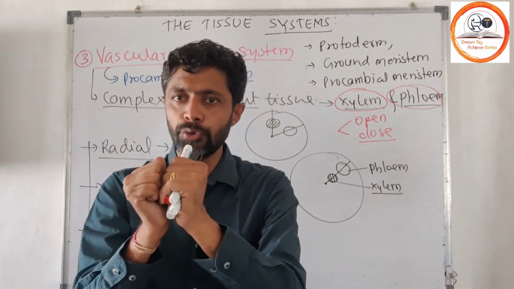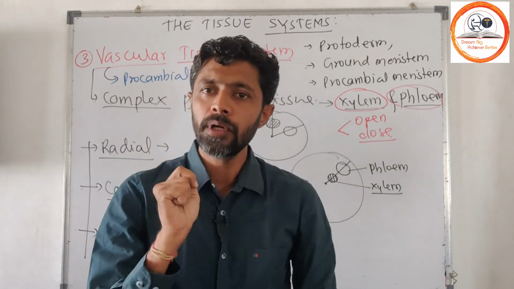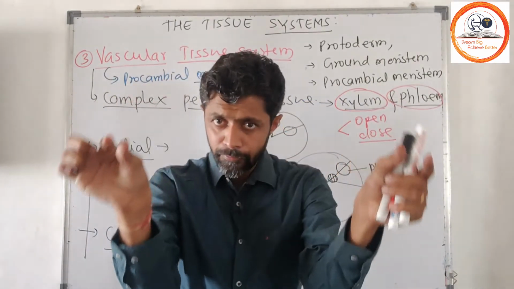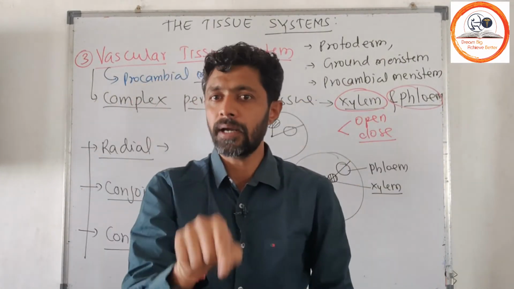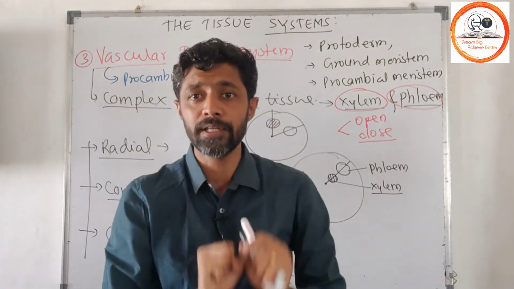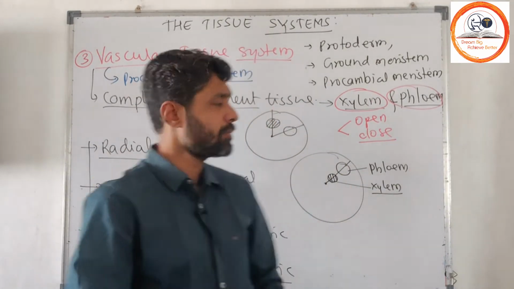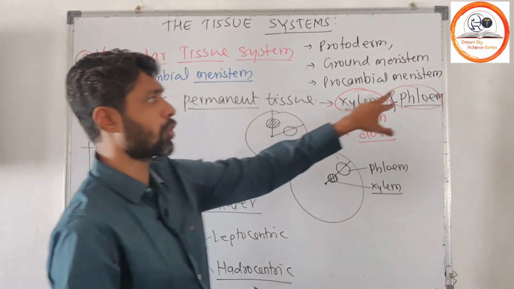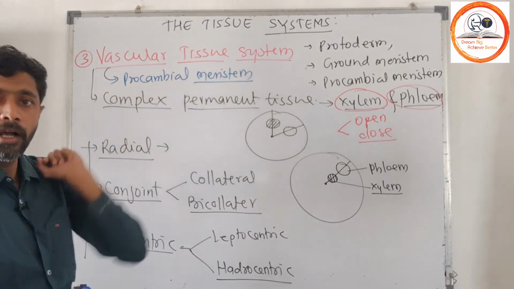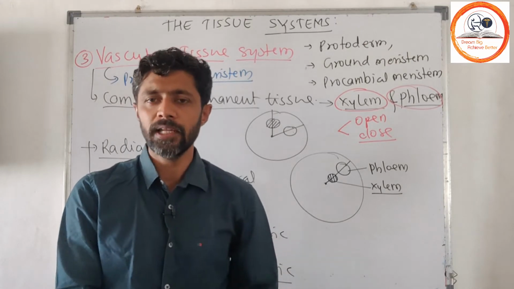So these two complex permanent tissues, xylem and phloem, come together to form a vascular bundle. These vascular bundles sometimes form a ring in the plant, or sometimes they could be arranged in a scattered manner, as discrete patches, or sometimes present in a continuous ring. Likewise, vascular bundles form your vascular tissue system.